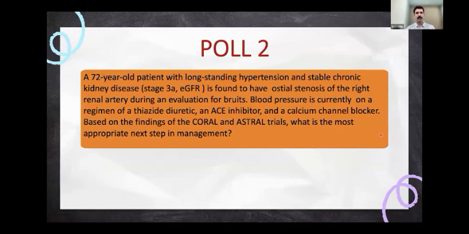A 72-year-old patient with long-standing hypertension and stable chronic kidney disease, stage 3, is found to have an ostial stenosis of the right renal artery during an evaluation of bruit. The patient is currently on a regimen of a thiazide diuretic, ACE inhibitor, and calcium channel blocker. Based on the findings of the CORAL and ASTRAL trials, what is the most appropriate next step in management?